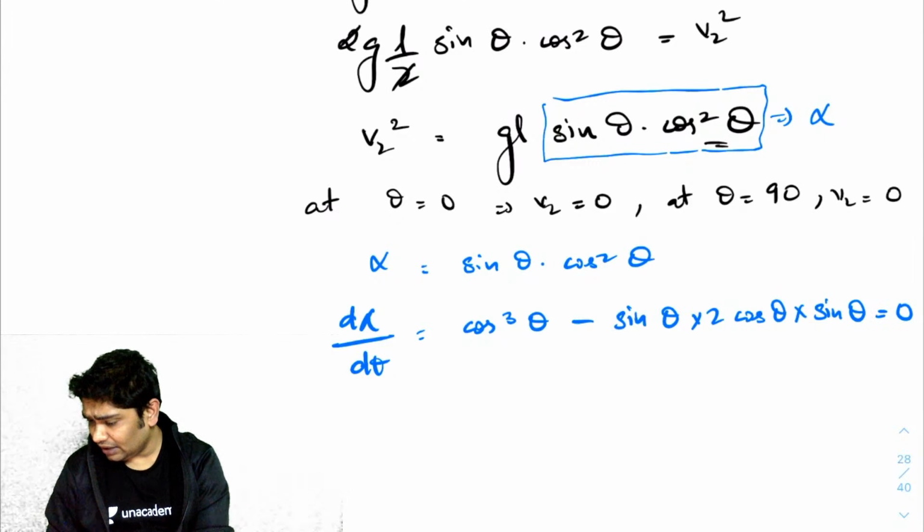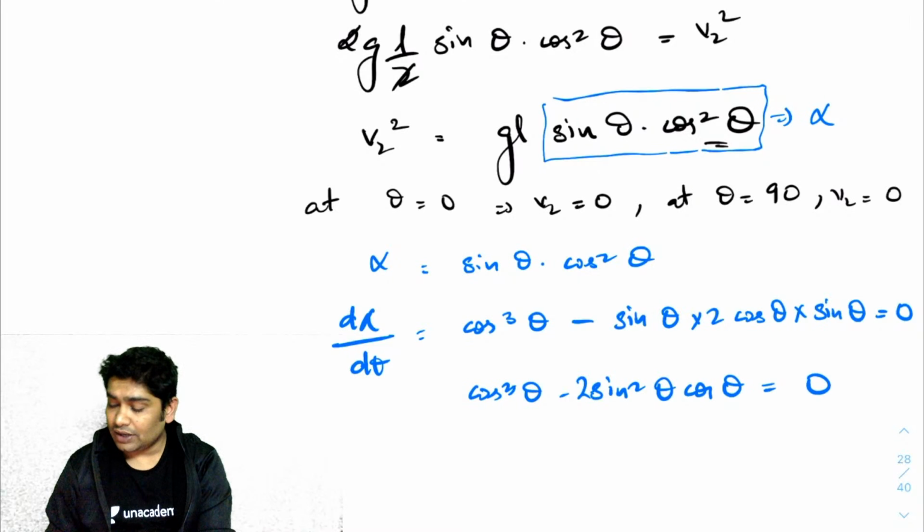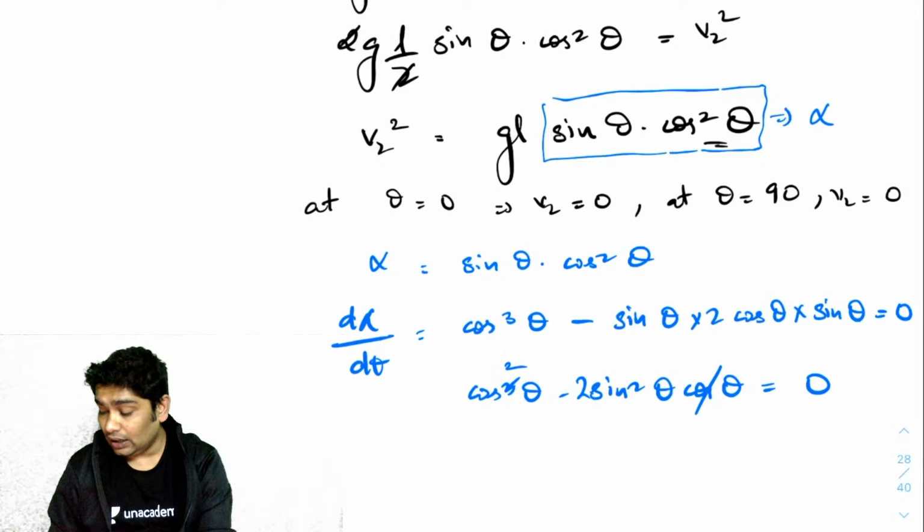So I am getting cos cube theta minus 2 sine square theta times cos theta equals 0. I can remove this one cos theta, and I'm getting tan theta equals 1 by root 2.